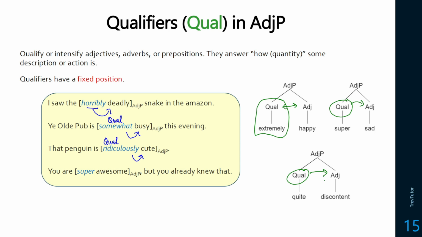So again, in this last sentence, you are super awesome, but you already knew that. Super is telling you how awesome it is. You got to remember, super can also just be an adjective. You are super. The super person came. So we have to be careful about position. In this case, super is a qualifier. But, and I'll put this here just so we can see this explicitly, I'm just going to say the super dog. If we say this, super would then be an adjective. So position matters.